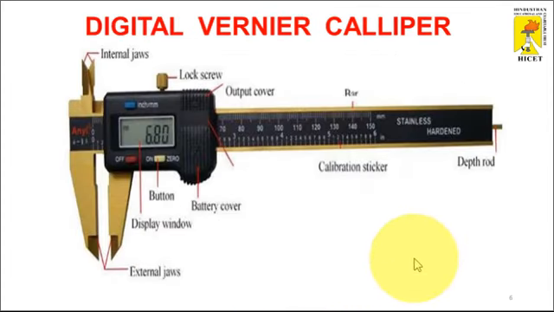And last, the digital vernier caliper. The digital vernier caliper is also used to measure values, and it helps to measure the exact dimensions. Additionally, a digital display is added to the vernier caliper. It is made up of hard plastic material, and it is operated by a battery.